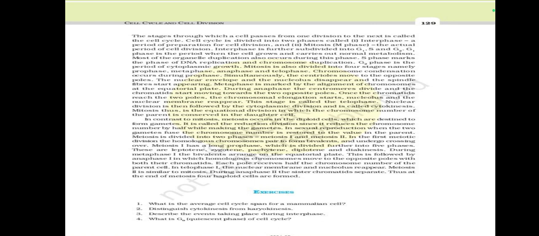In contrast to mitosis, meiosis occurs in the diploid cells, which are destined to form gametes. It is called the reduction division, since it reduces the chromosome number. When gametes fuse, the chromosome number is restored to the value in the parent. Meiosis is divided into two phases, meiosis 1 and meiosis 2. In the first meiotic division, meiosis 1 has a long prophase, which is divided further into five phases.